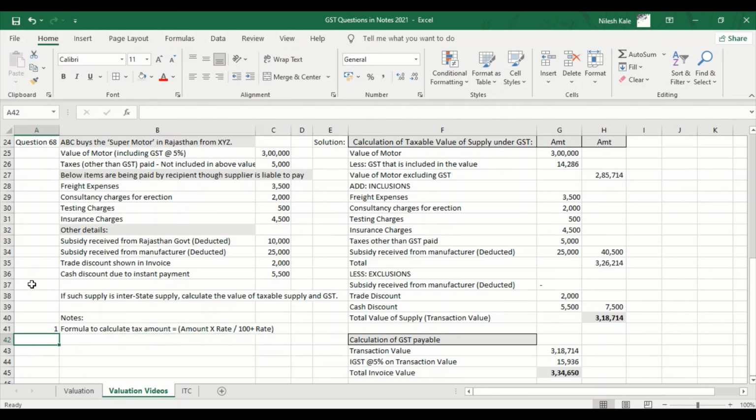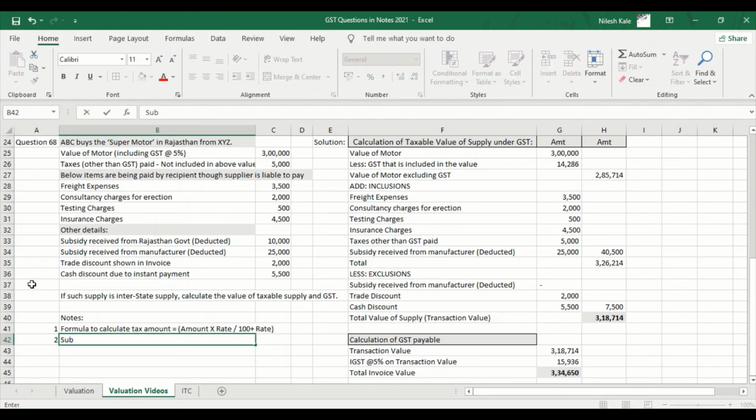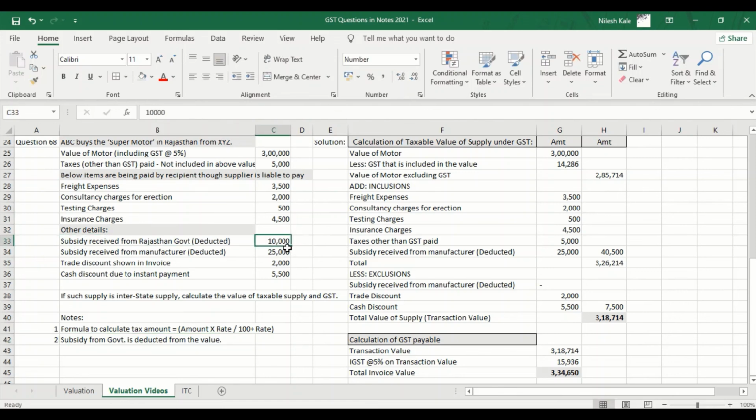Okay, next, number 2, second note. Subsidy from government is deducted from the value. If it is already deducted, we are not deducting it again. See, subsidy from Rajasthan government is 10,000. This is already deducted, and therefore I have not deducted it anymore, right?